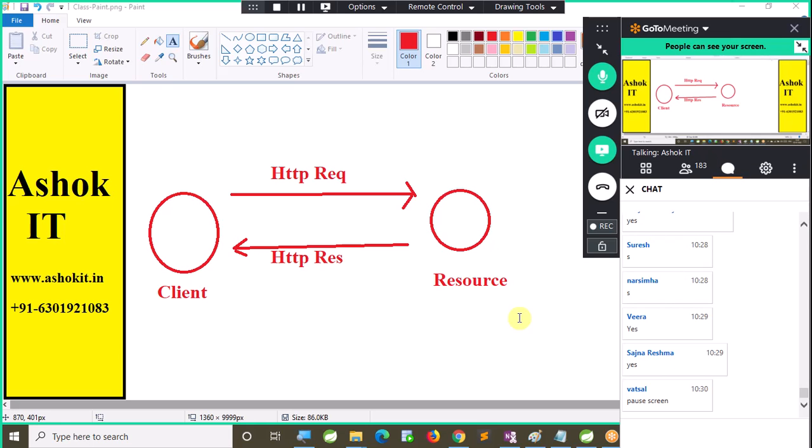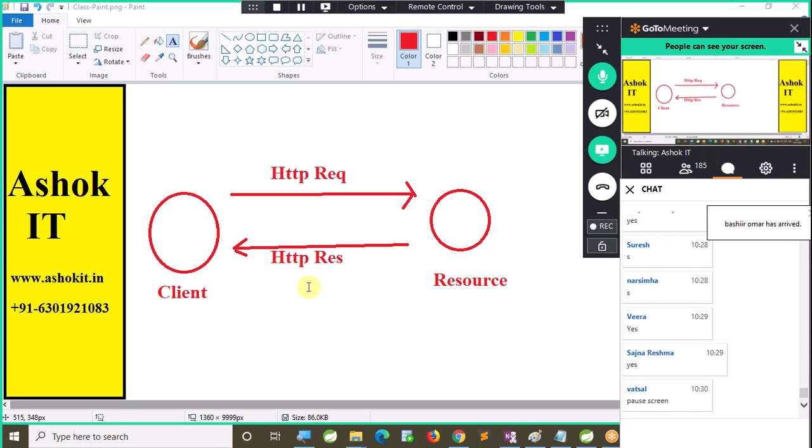Right. Now, in RESTful services also we have a client and a resource. The client will send a request to the resource. The resource will process that request and send the response to the client.